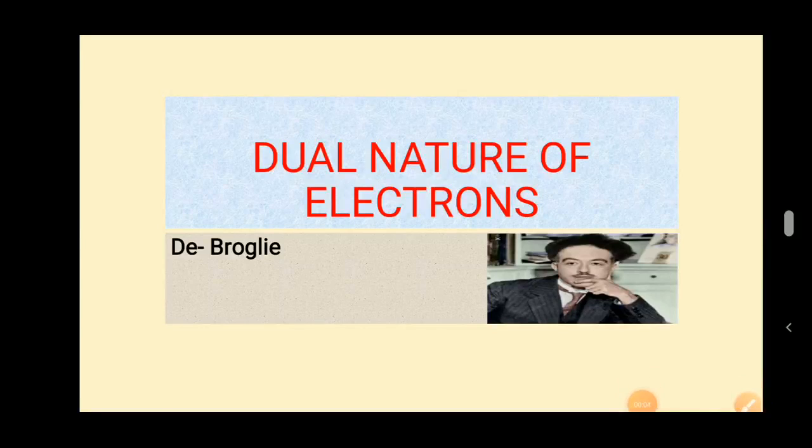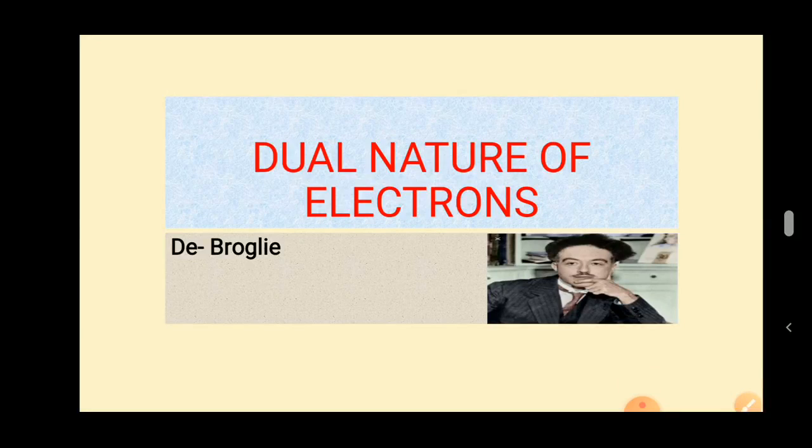Today I am going to explain the dual nature of electrons. Max Planck proved that light or radiation has a particle property. According to his point of view, radiations are made up of very small particles, and these tiny packets of energy are called photons or quanta.